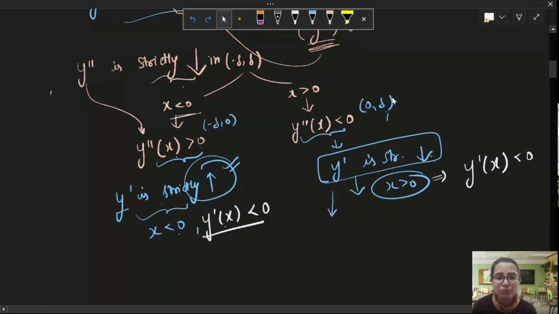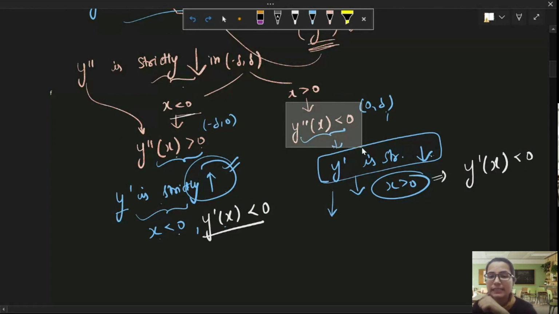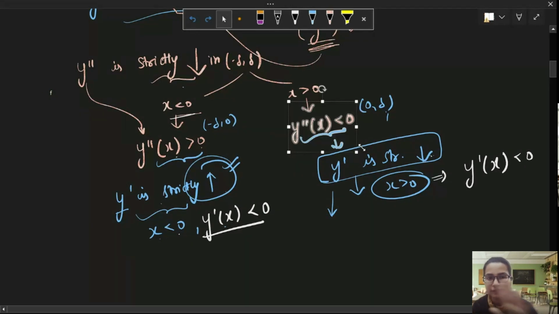Now y double dash x was greater than 0. It was the derivative of y dash. So this means that in this interval, y dash is strictly increasing because y double dash is positive. So y dash is strictly increasing. In this case, y double dash was less than 0. So this means negative derivative in that interval. So that means y dash is strictly decreasing. Okay, we got till here.